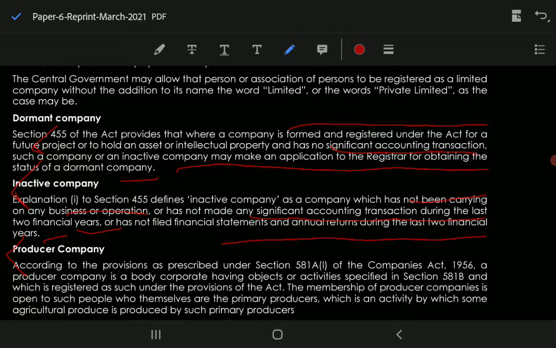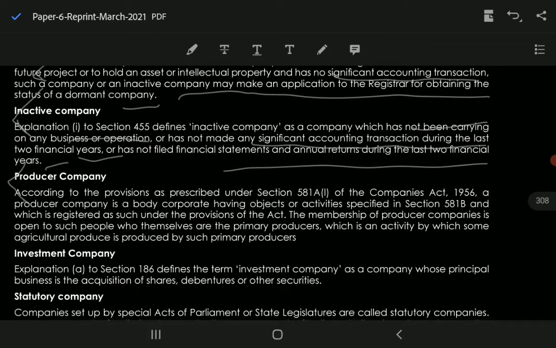ठीक है. Next is your producer company. According to the provisions as prescribed in section 581A of the Companies Act 1956, the producer company is a body corporate having objects or activities specified in 581B and which is registered under the provisions of the Act. The membership of the producer company is open to such people who themselves are the primary producers, an activity by which some agriculture is produced.